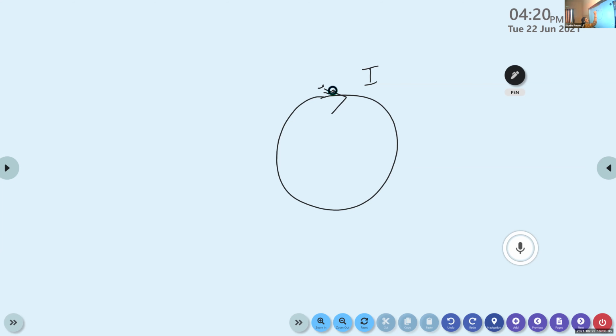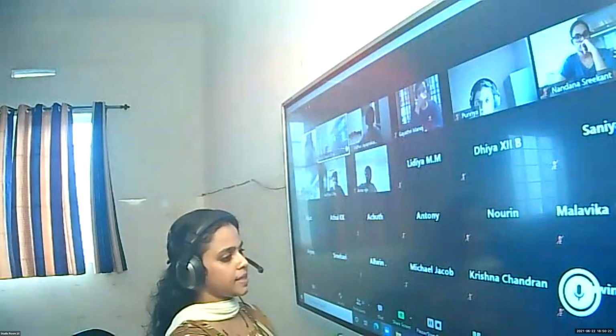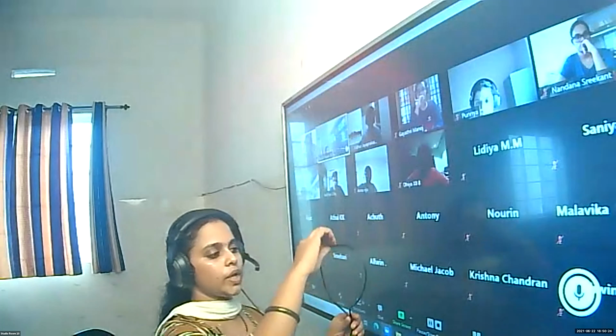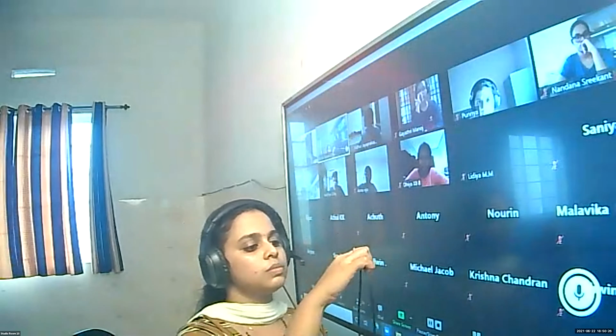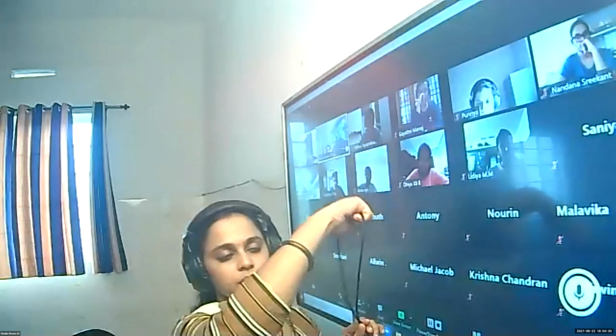So here, the direction of the current is clockwise. What about the direction of the magnetic field? I will show this using this wire. We just imagine this is our circular loop. Now, I hold the circular loop like this.